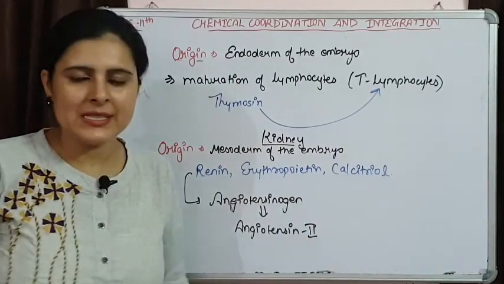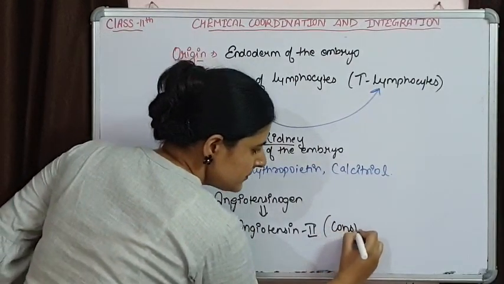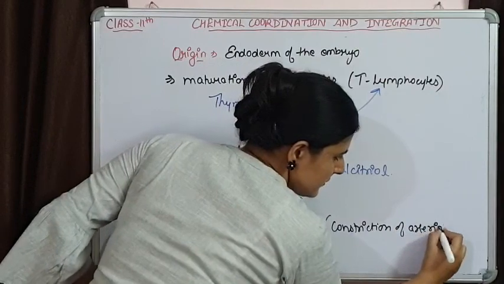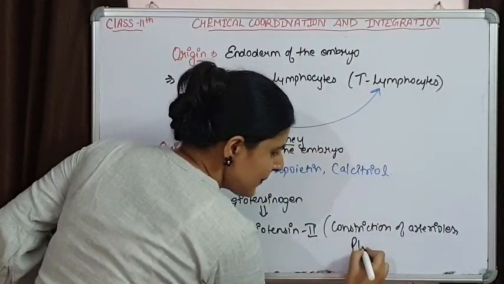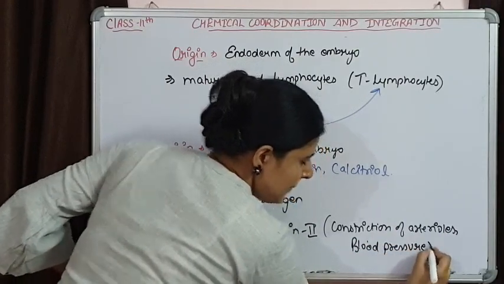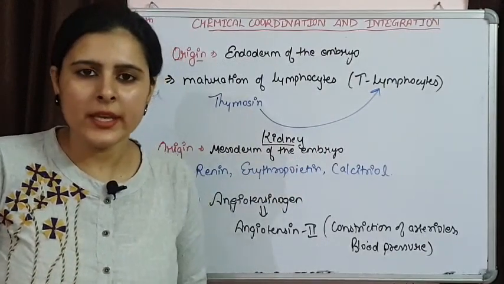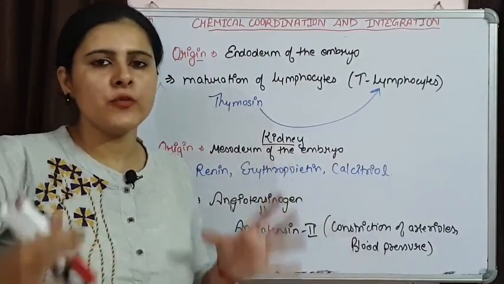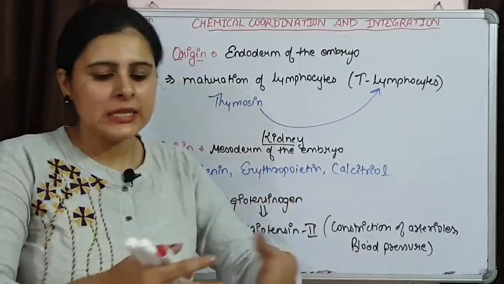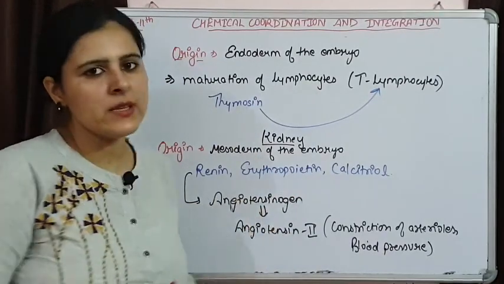This angiotensin is responsible for the constriction of arterioles, that is increasing blood pressure, plus it is responsible for the absorption of water in nephrons, that is also increasing blood volume. And because of this increase in blood volume and blood pressure, the ultrafiltration rate is going to increase. This is how renin is functioning.